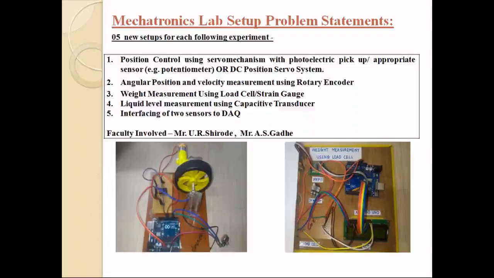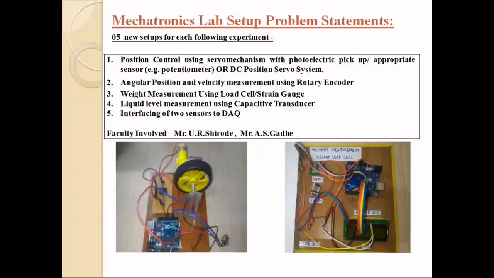So all the current position data of your car can be accessed on your screen in the second practical. The third practical is weight measurement using a load cell or strain gauge. So here one can learn how the load cell works and how we can measure the load on the load cell.